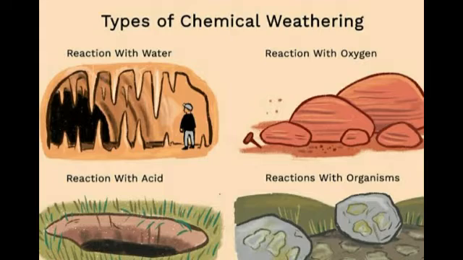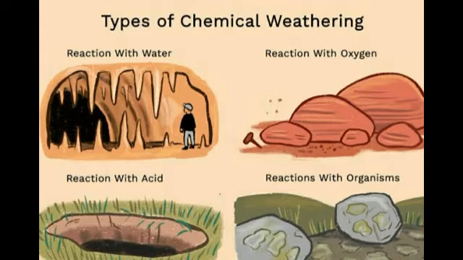Okay. Next one is hydration. The chemical union of water with a mineral is called hydration. When water is added to feldspar, the volume of the rock increases and it causes stress on the minerals present in the rocks and thereby leads to their disintegration. And the last one is carbonation.